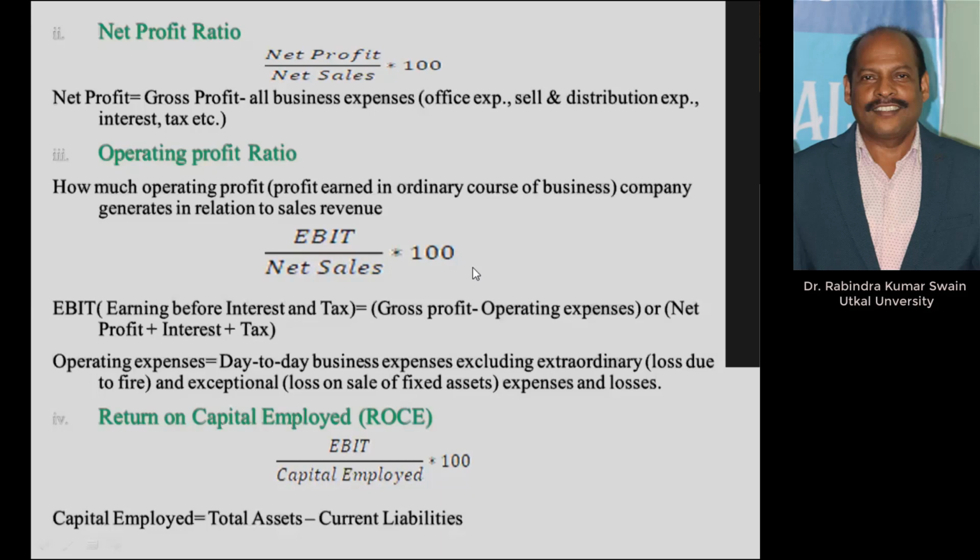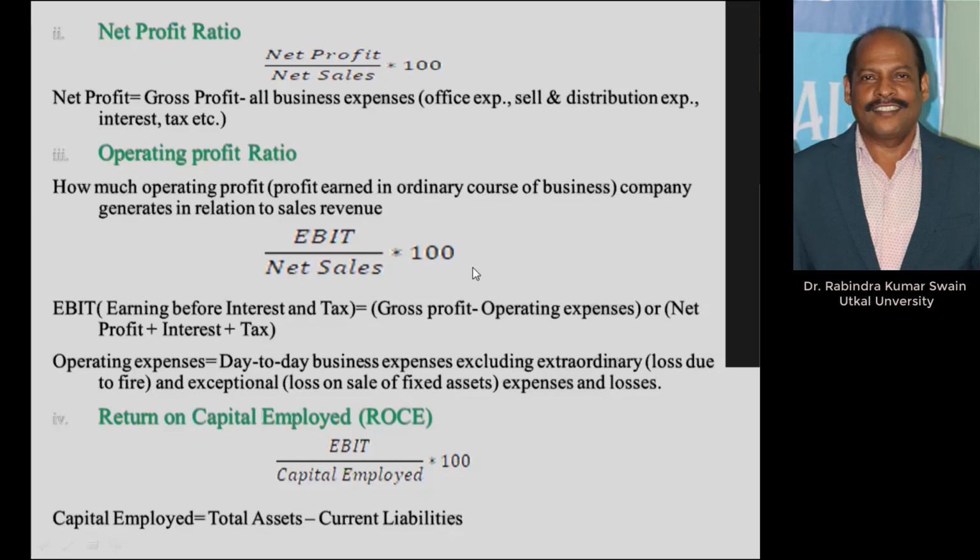Then what does the net profit ratio tell you? It tells about the overall efficiency of the business. When you say overall efficiency, it is about production, sales, purchase, administration, selling, distribution.